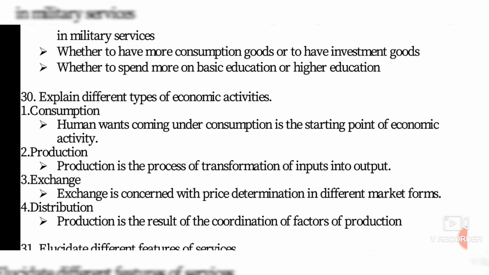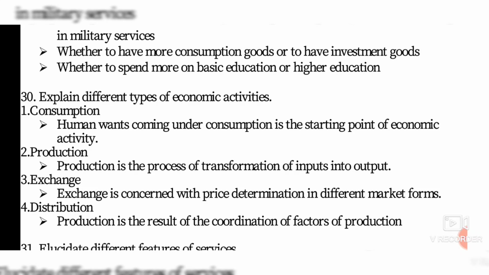Next one we will see about distribution. Distribution means production is the result of the coordination of factors of production. How are the products distributed from the industries, that is, wholesalers to the retailers, the shopkeepers, and then to the consumers? How has it been sent? Buying and selling, isn't it? That is called exchange of money. Exchange is concerned with price determination in different market forms, that is, by money.